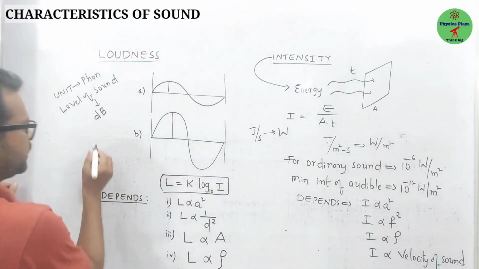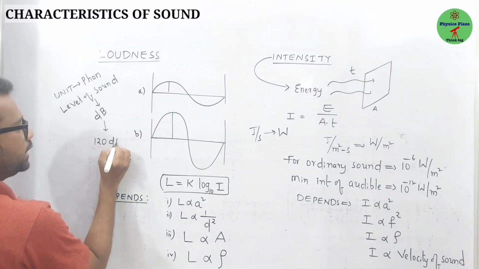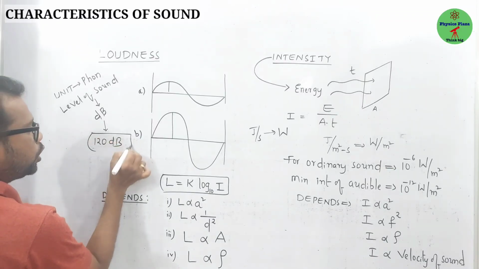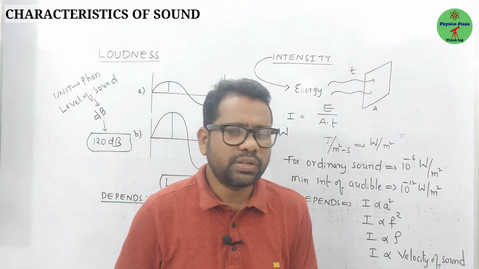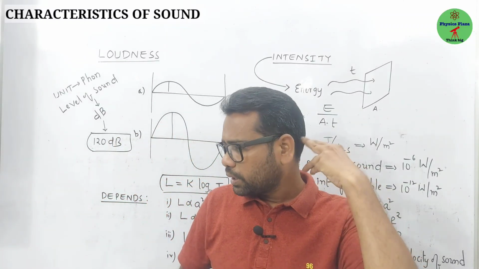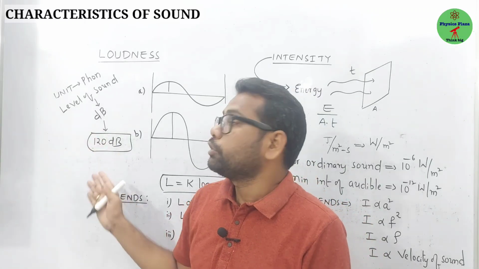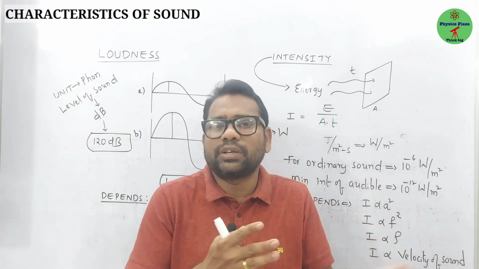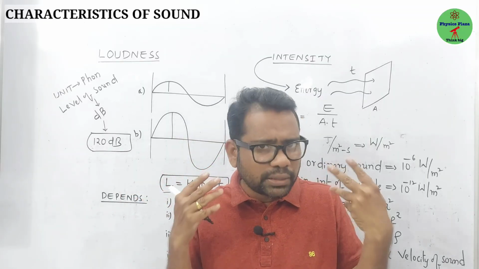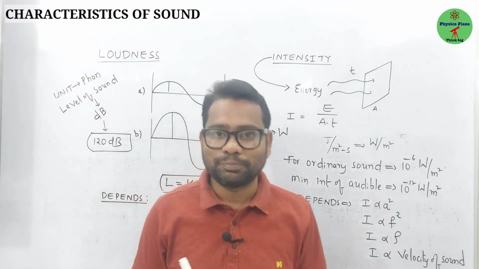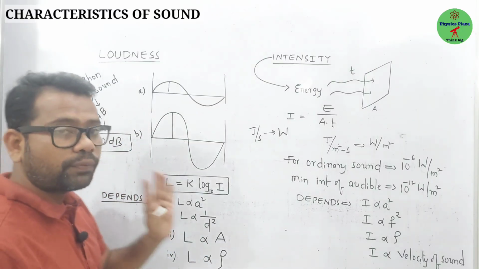Children, if this level of sound exceeds 120 decibels, it leads to noise pollution. If our ears are exposed to sounds of more than 120 decibels, definitely we will get some health issues. It's not like the sound which makes us happy, rather it makes us irritated. Now, children, this loudness depends on 4 factors.